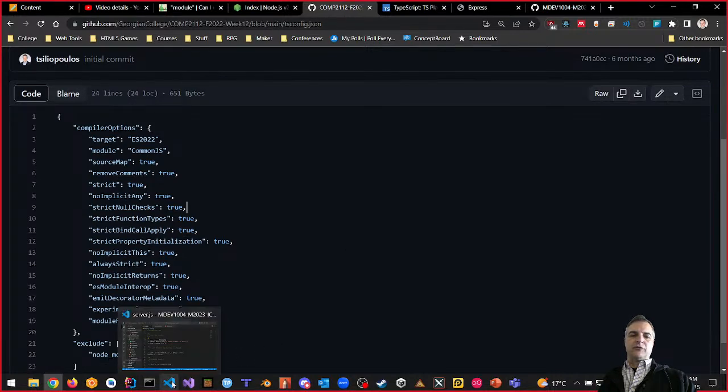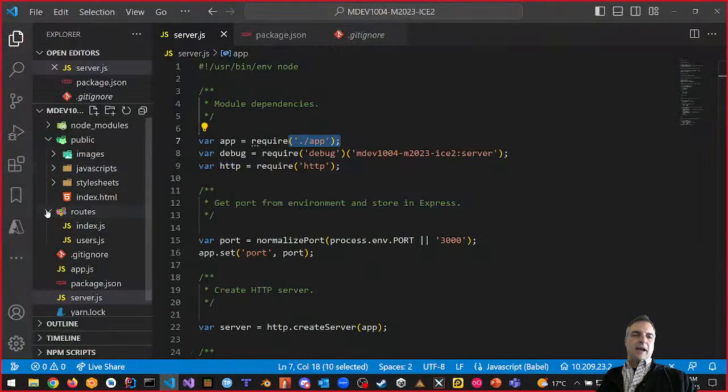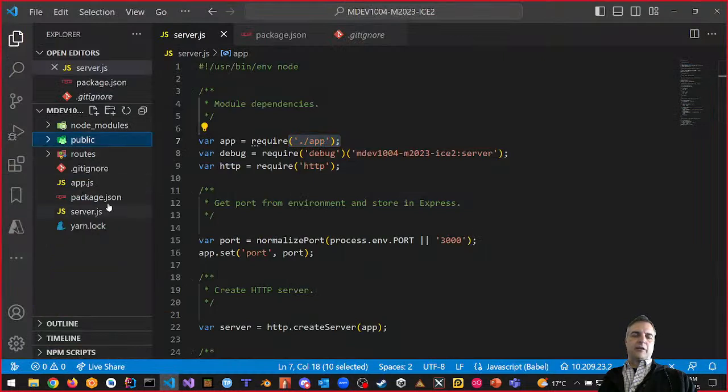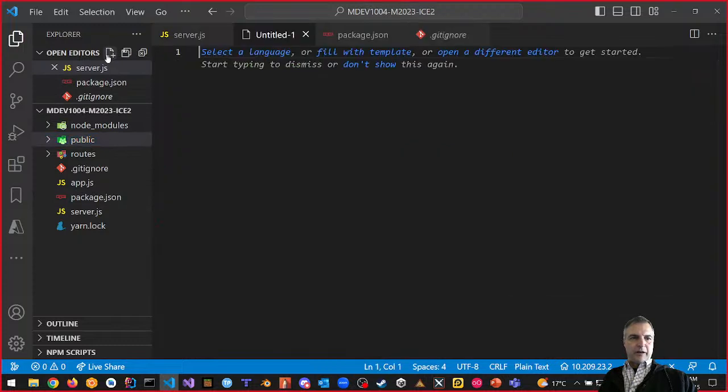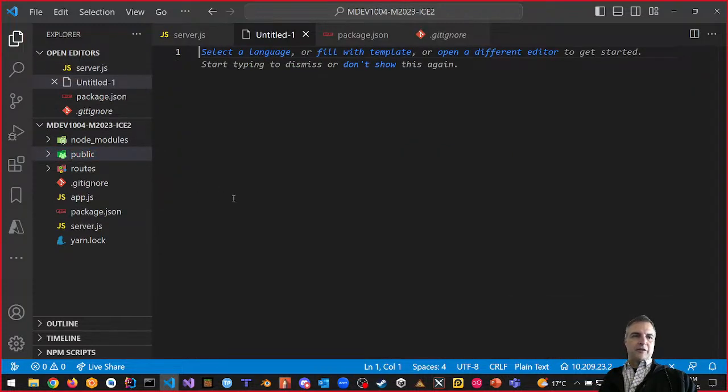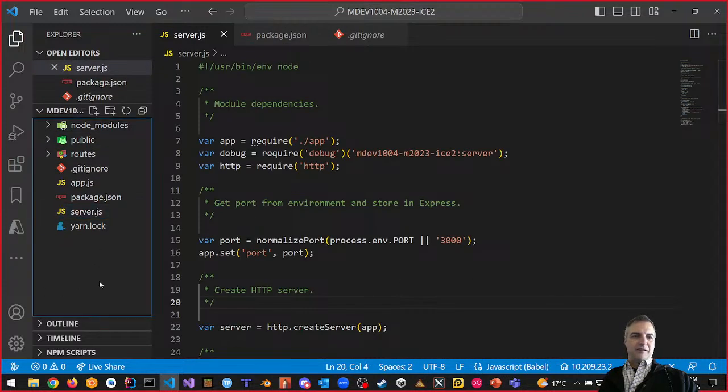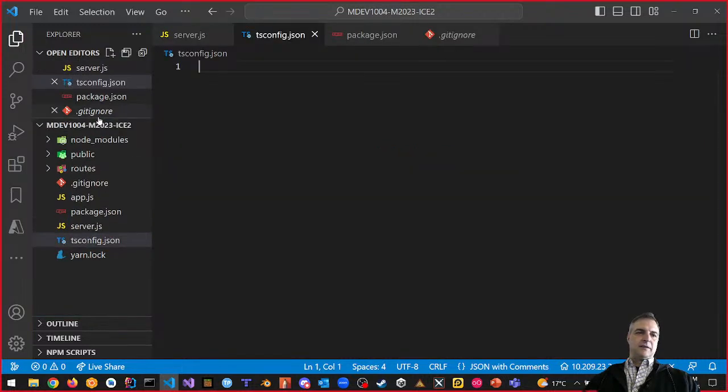So back to Visual Studio Code. I need a tsconfig.json file. Let's add one in, and make sure it's in the right spot so it's not in a random space. It should be down in this area. tsconfig.json, there it is.